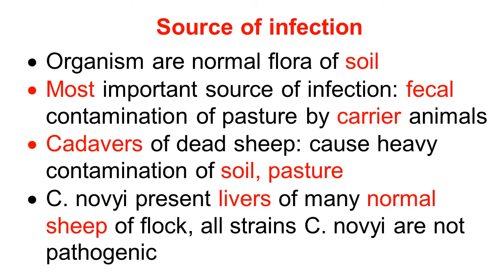Another source is cadavers of sheep that died due to infectious necrotic hepatitis, which cause heavy contamination of soil and pasture because they contain a large quantity of organisms. Clostridium novyi is also present in the liver of many normal sheep of a flock, but not all strains are pathogenic. Only Clostridium novyi type B is pathogenic.